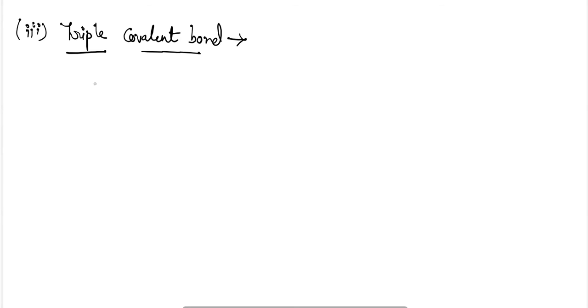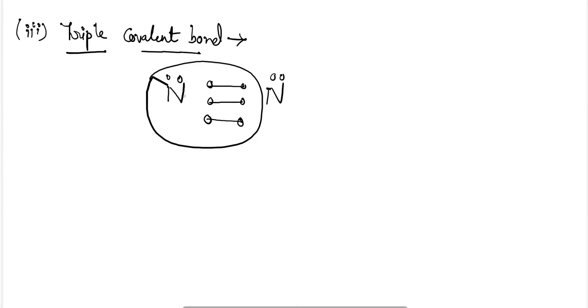In the case of triple covalent bond, we will see that in nitrogen, three unpaired electrons are present. So if I am taking two atoms of nitrogen, each has three unpaired electrons. Here each nitrogen atom will share three electrons for the formation of a triple covalent bond.